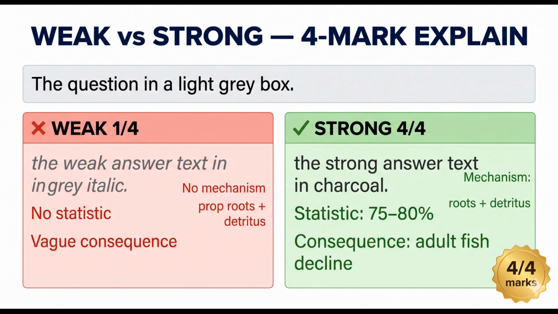The strong answer: "Mangrove prop roots create a dense, sheltered environment where juvenile fish can hide from predators and feed on organic detritus from decomposing leaves. It is estimated that 75 to 80% of tropical fish species spend part of their life cycle in mangrove habitats. Without mangroves, juvenile fish survival declines, directly reducing the adult fish populations that coastal communities depend on for food and income." Mechanism, statistic, consequence, 4 marks.